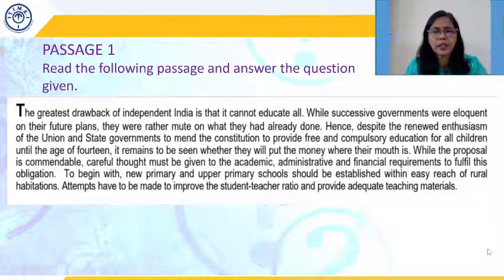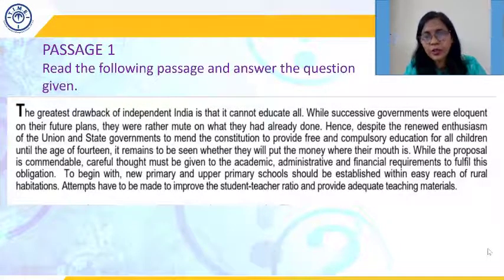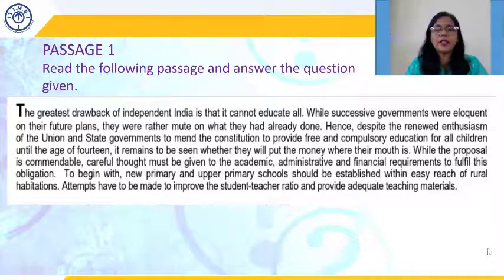What does this mean? Does it mean one student, one teacher? Or does it mean one teacher, many students, or one teacher, few students? It means one teacher and few students. So he doesn't want one teacher to be taking care of many students. And then he says, provide adequate teaching materials also.